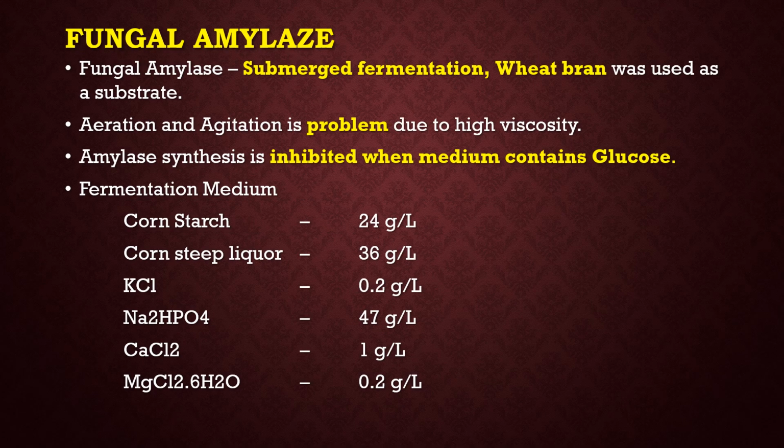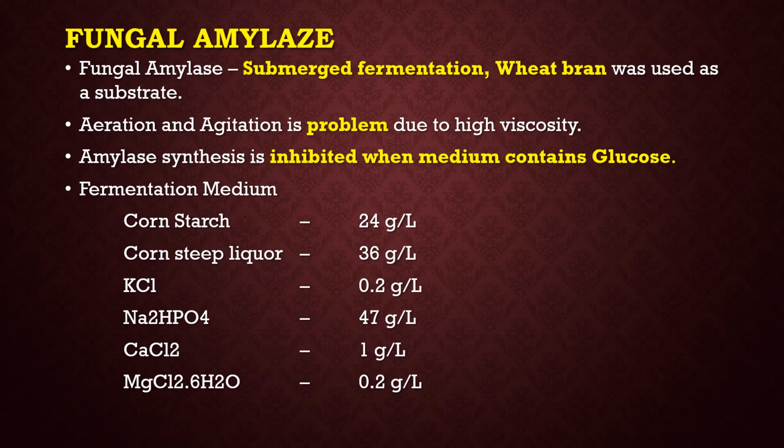Fungal strains can produce amylase by submerged fermentation. Wheat bran is used as a substrate. Aeration and agitation is a problem due to the high viscosity. Amylase synthesis is inhibited when the medium contains glucose.